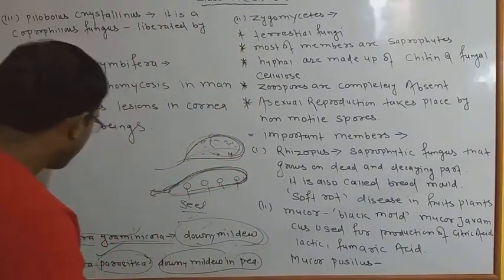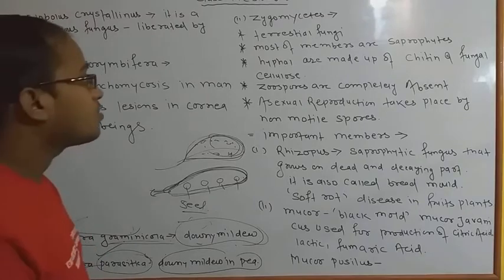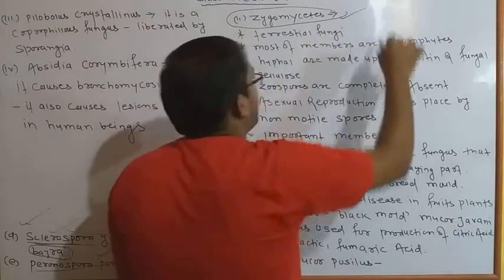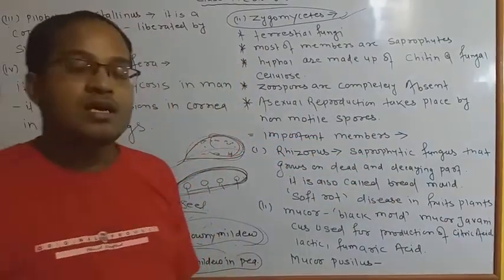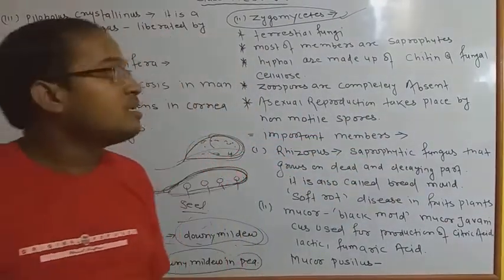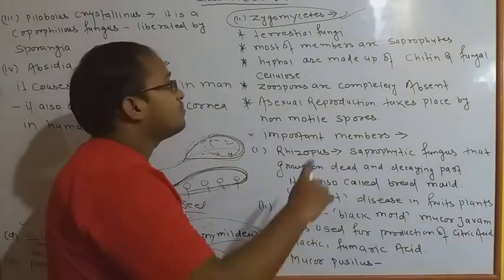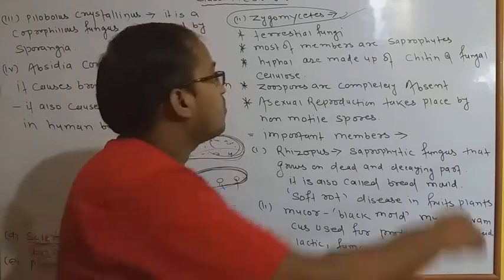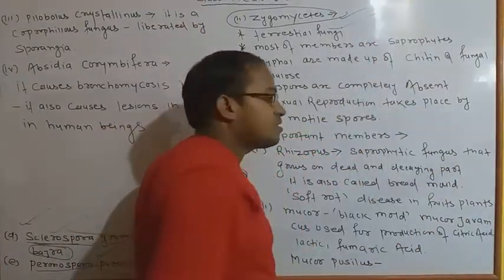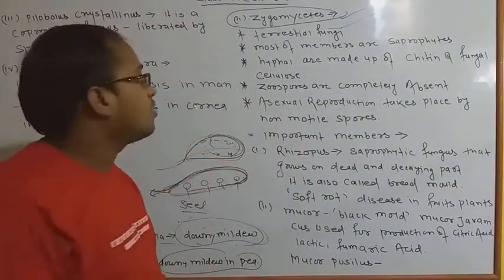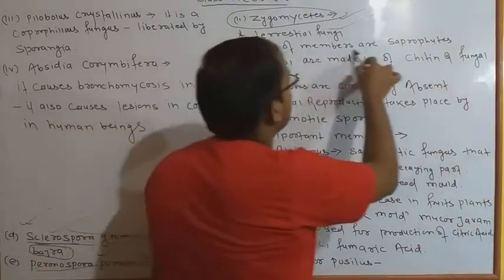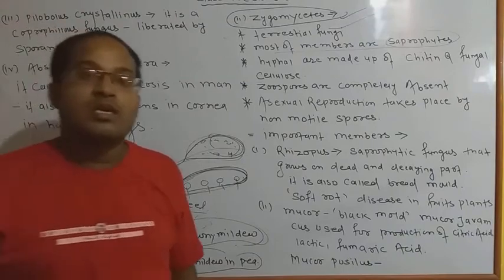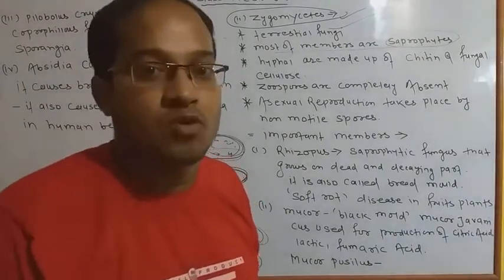Okay, now coming to all the five members we have discussed. Now coming to the next important members, the zygomycetes. Okay, zygomycetes is the second branch of fungi. In this we have to discuss that, as previously discussed, they are found in the aquatic, means water mode, and they are found in the terrestrial. Okay, terrestrial means on the soil, it is called terrestrial mode, and most of the members are saprophytes. Most important point, ज्यादातर इनके जो members होते हैं they are totally dependent on the saprophytic mode of nutrition.